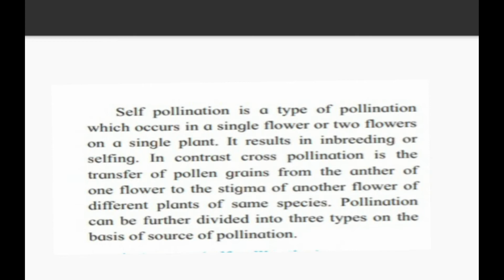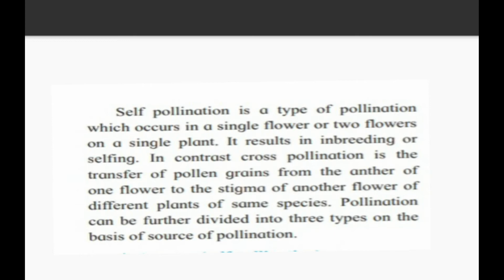Now see, what do you mean by cross-pollination. In contrast, cross-pollination is the transfer of pollen grains from the anther of one flower to the stigma of another flower of different plants of the same species. There are two different plants, and one flower contains the anther and the other flower contains the stigma.